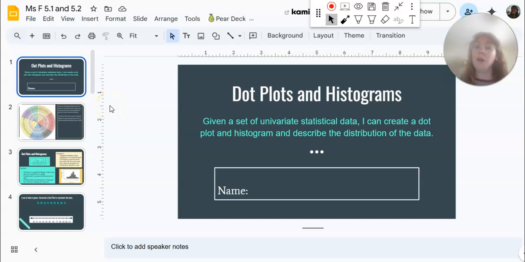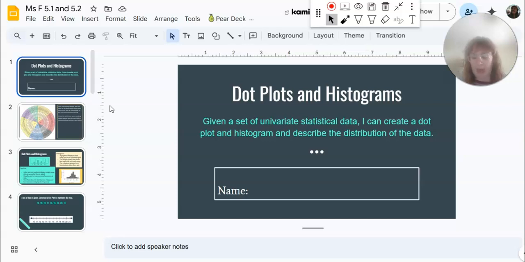Hello everyone and welcome to our new little mini module on statistics. We're going to be working through a couple weeks of some statistics work. So maybe this will feel like a little break from all the heavy algebra we've been doing.